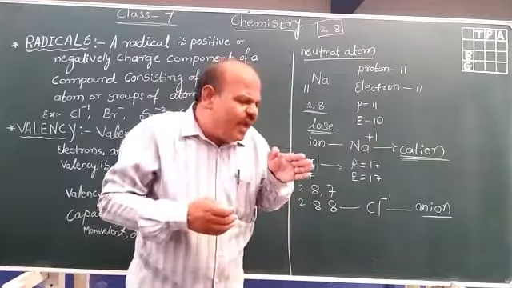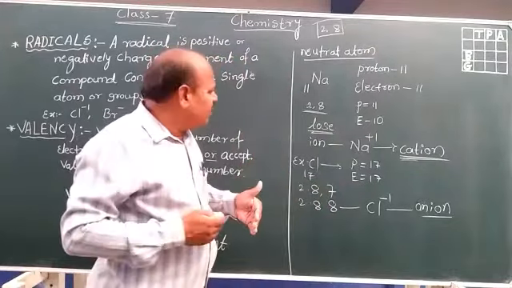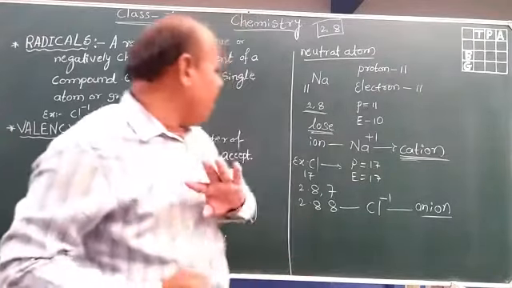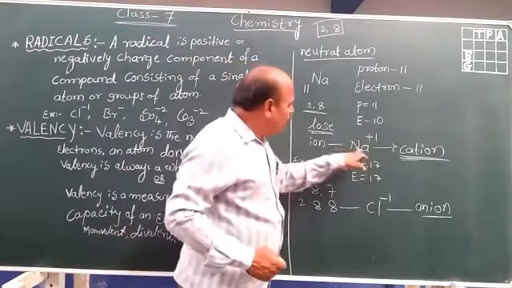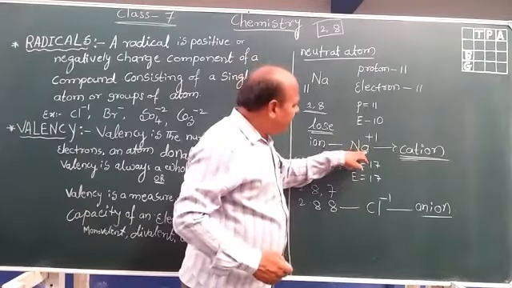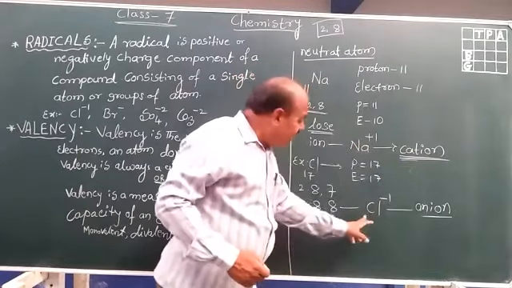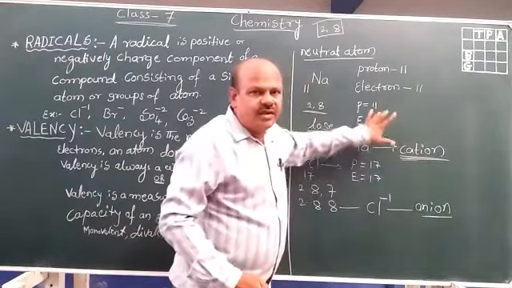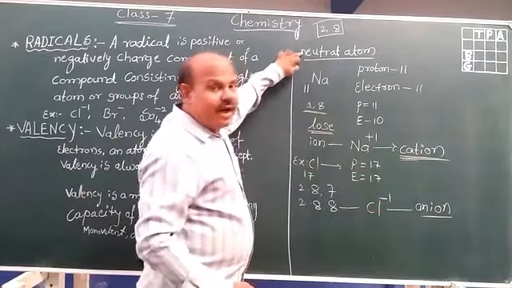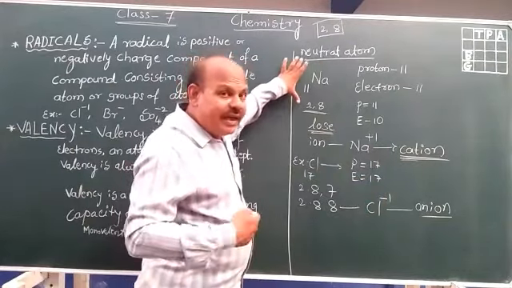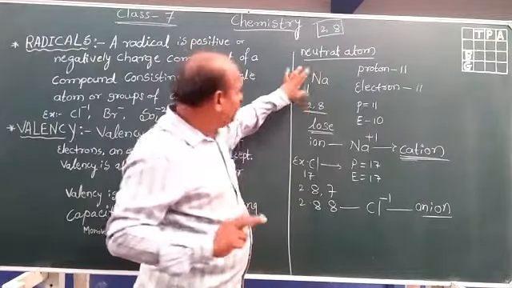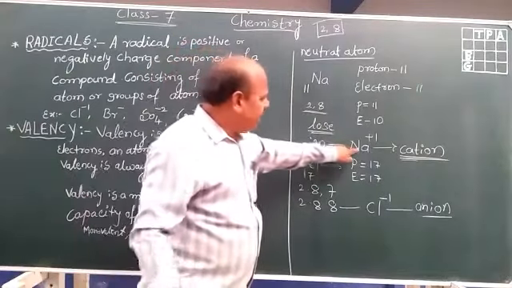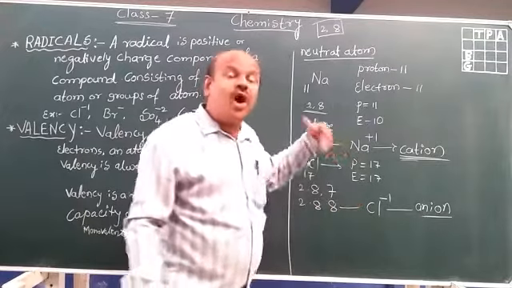Formation of cations and anions: by losing or gaining electrons, an atom becomes an ion. By losing an electron, the element becomes a cation. By gaining, accepting an electron, it becomes an anion. When the neutral atom becomes an ion, it is by losing or gaining electrons, not protons. These two are charged particles.